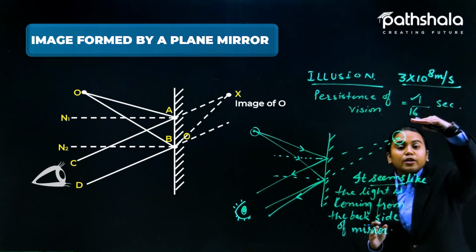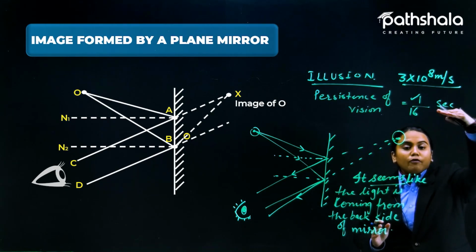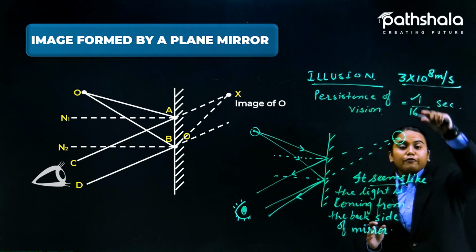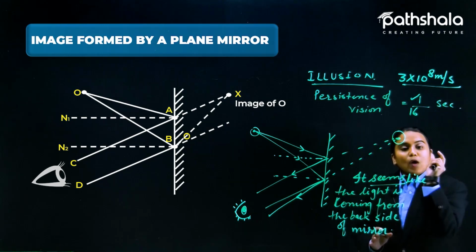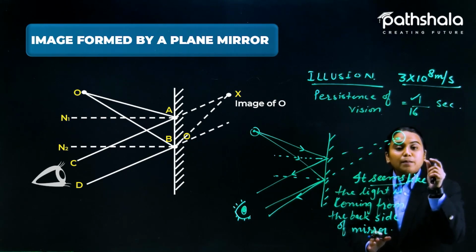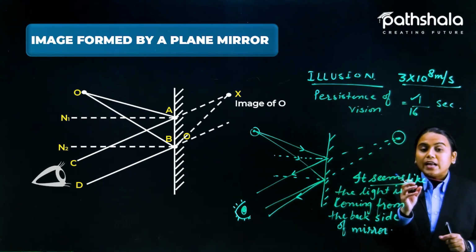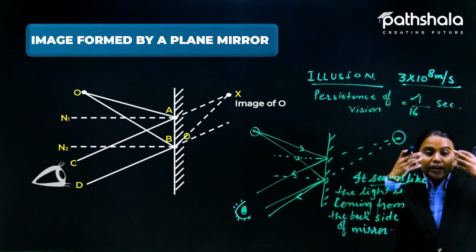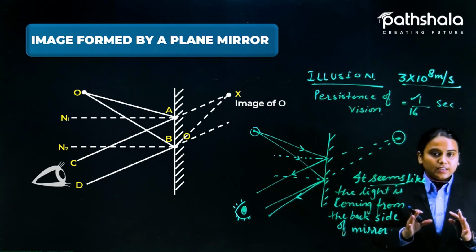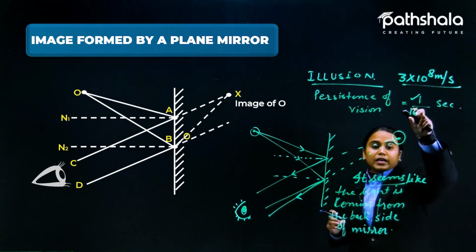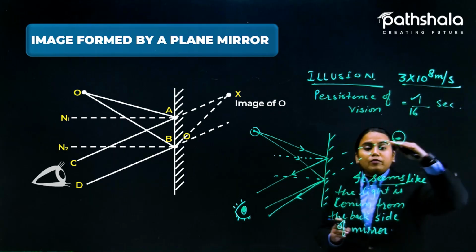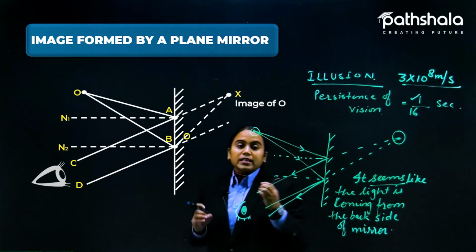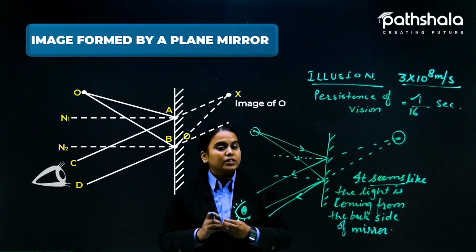Only for that much of time: if we divide 1 second into 16 equal parts, then one part of that is the time for which we are able to keep something in our eyes. If the speed of light were more than this, we would not even be able to see the things that we see right now.